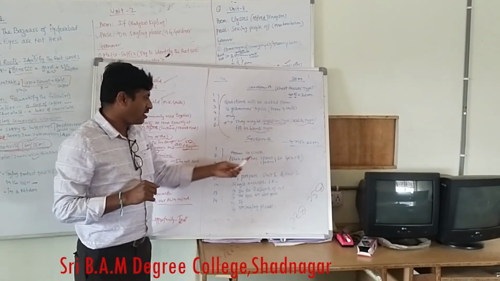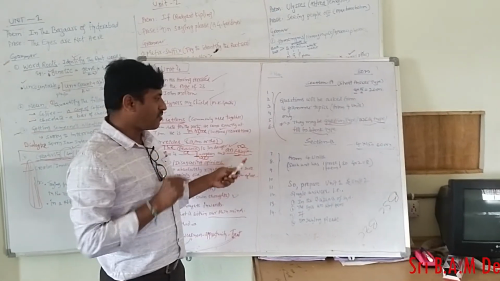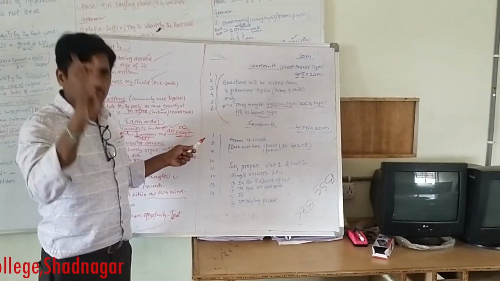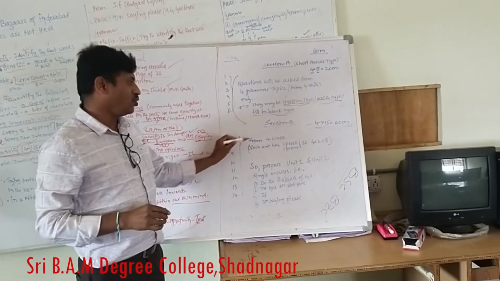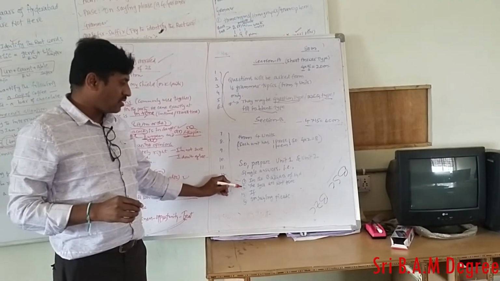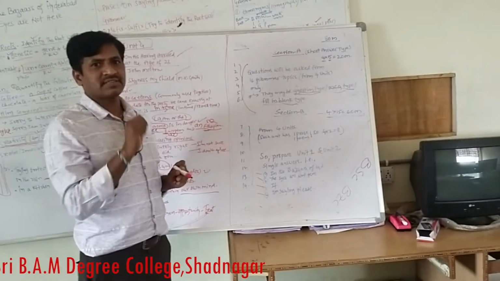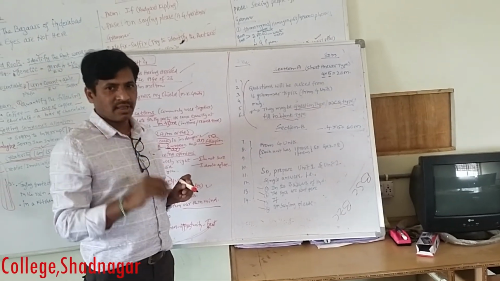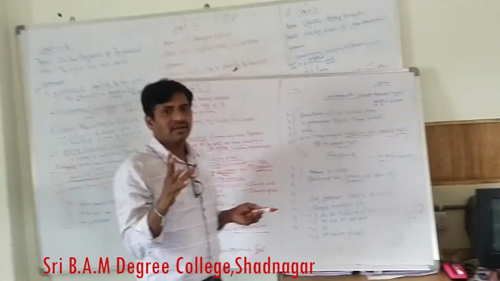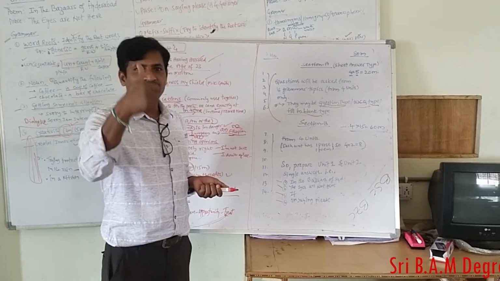Now under Section B, we have 8 lessons. From these 8 lessons you have to prepare only 2, that means only the first 2 units. Only 4 lessons are there to prepare, so answers are already with you, and if you prepare well, you can do your best in tomorrow's exam. All of you, I wish you all the best.